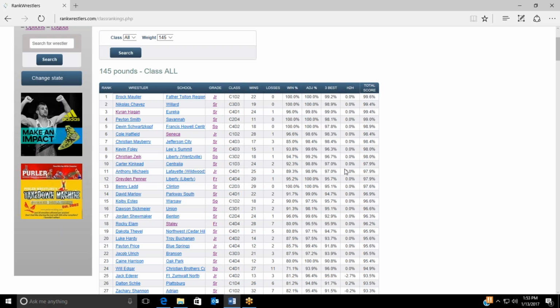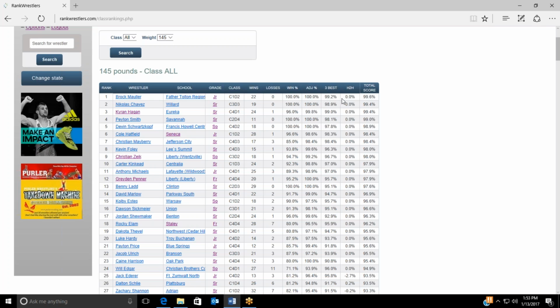This column will show the net figure after all the adjustments are made. Head-to-head adjustments between wrestlers are based on the full season, so if a wrestler loses to a lower ranked opponent and gets a negative adjustment, but then later defeats the same opponent, the head-to-head adjustment is no longer triggered since the wrestlers are even for the season. The total score on the far right is the average of the adjusted percentage and the 3 best wins with the head-to-head adjustment added or subtracted from that total.